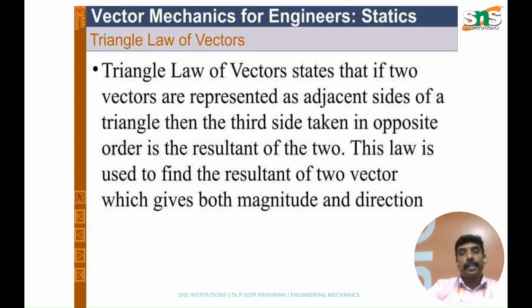First let us see the statement of the triangular law of vectors. It states that if two vectors are represented as adjacent sides of a triangle, then the third side taken in the opposite order is the resultant of the two. This is called the triangular law of vectors. This law is used to find the resultant of two vectors, which gives both magnitude and direction.